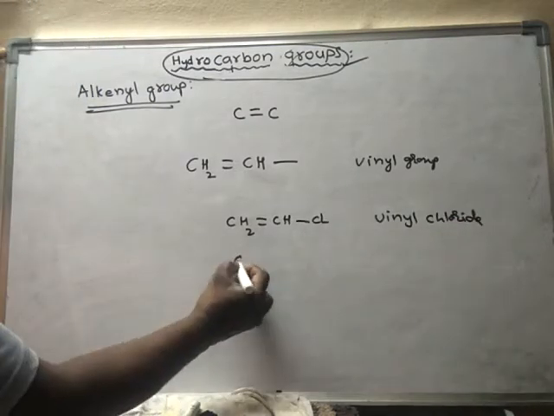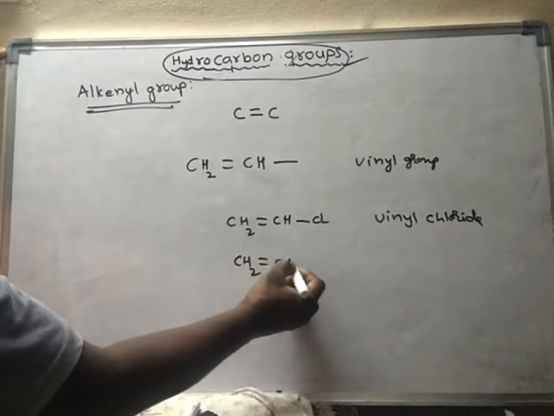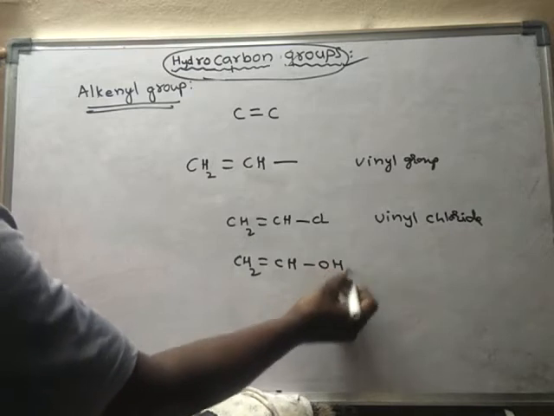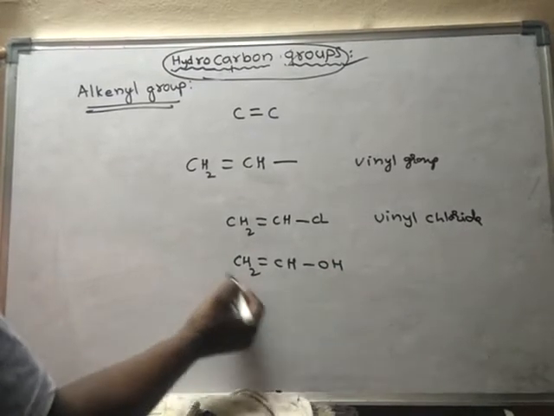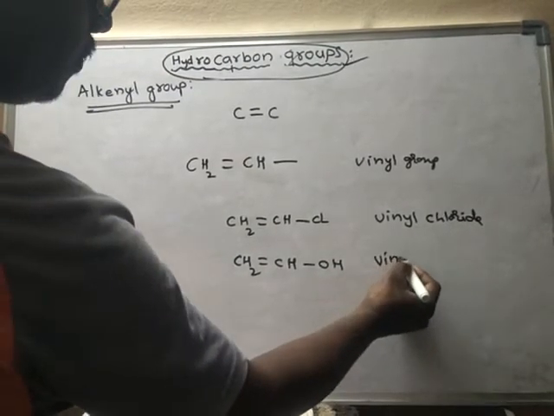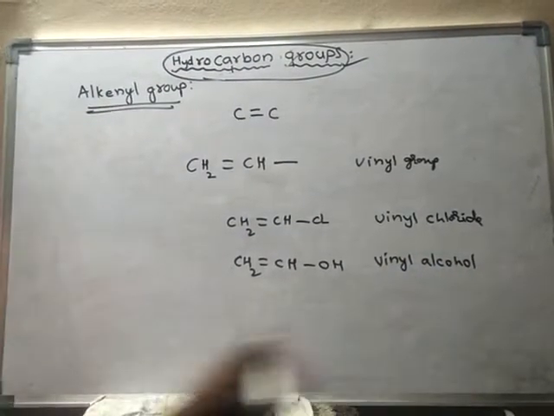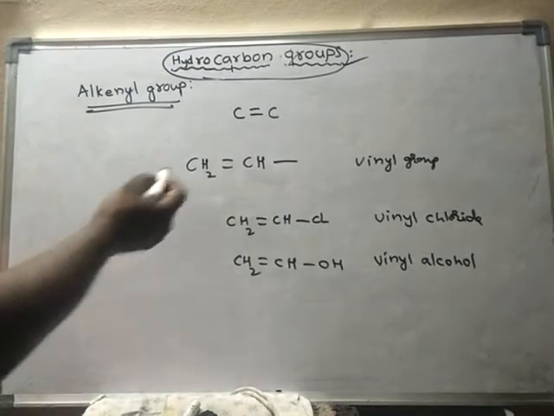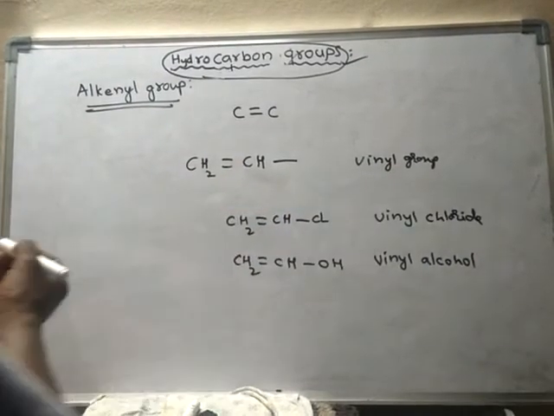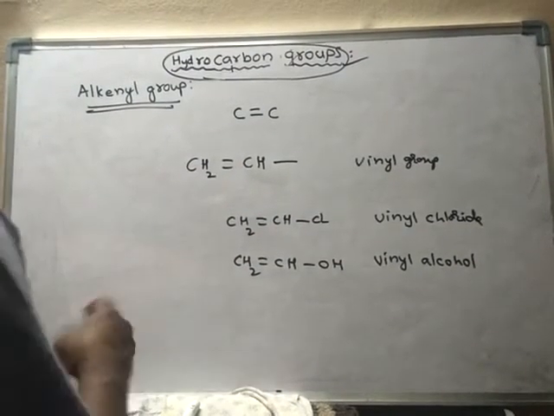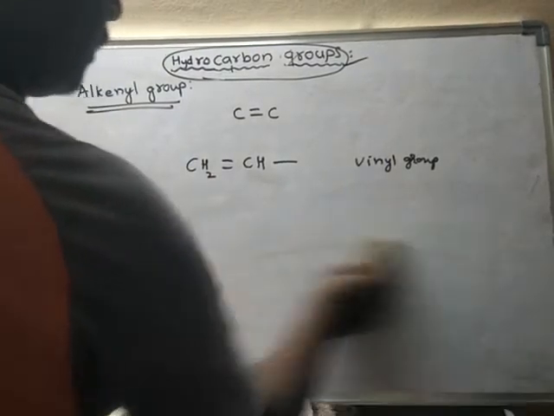CH2 CH OH: this is alcohol group and this is vinyl group. Vinyl alcohol. So like this, this group is said to be vinyl group. Right. Next.